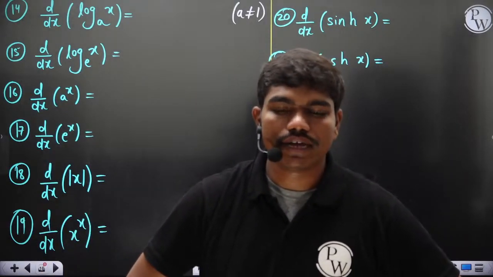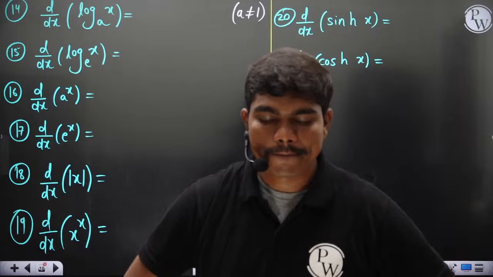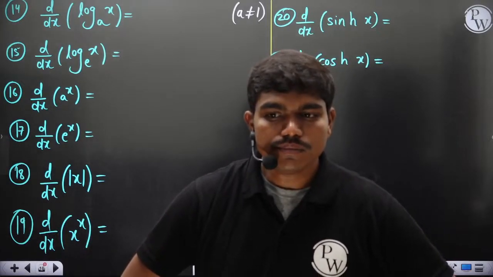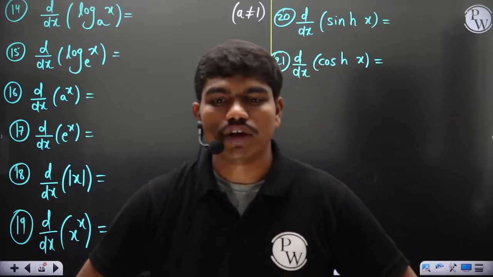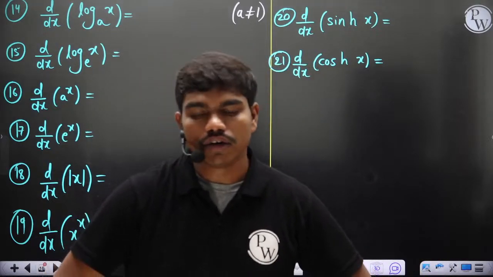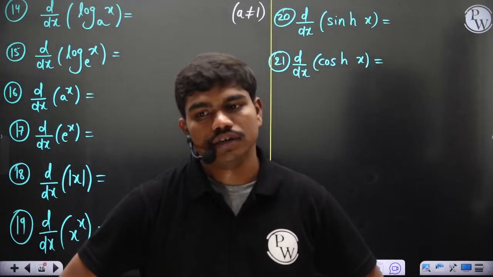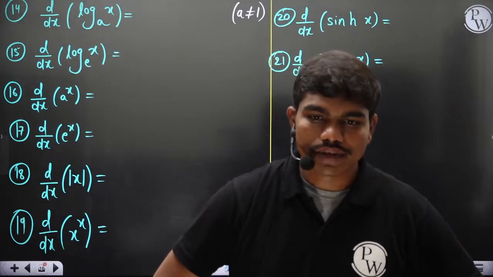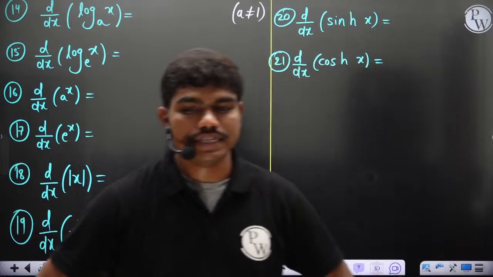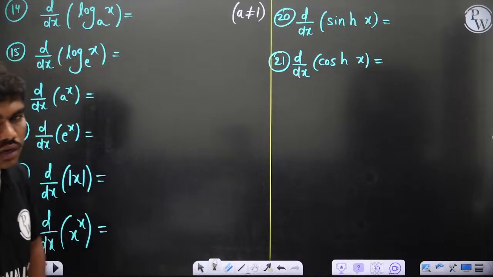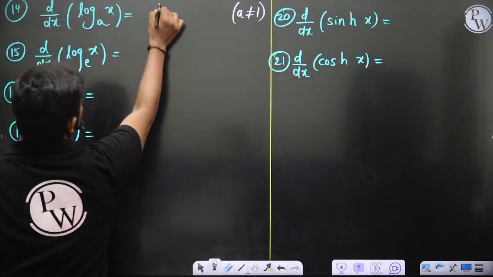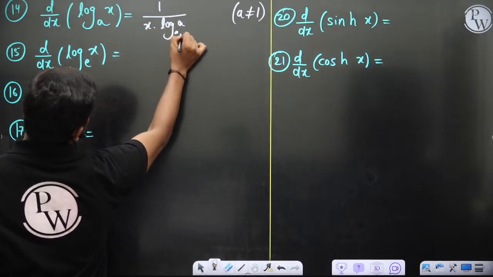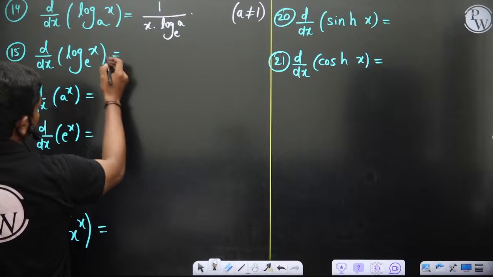d by dx of log x to the base a. a is not 1, of course, some general constant, and of course positive. 1 divided by x log e a, means log a to the base e, that's why you should call, yeah, correct. This is 1 by x into log a to the base e, of course. Okay, so this is what you get, and derivative of log x is 1 by x.